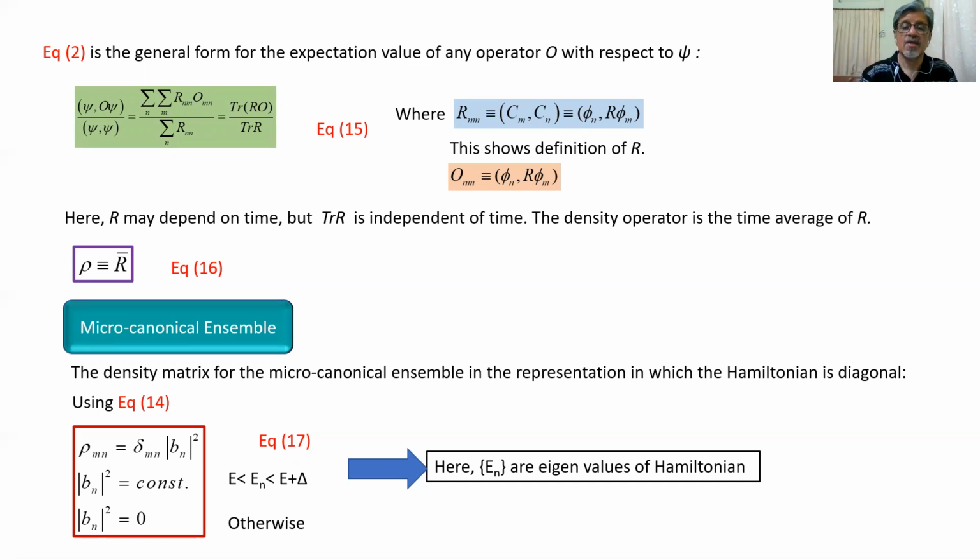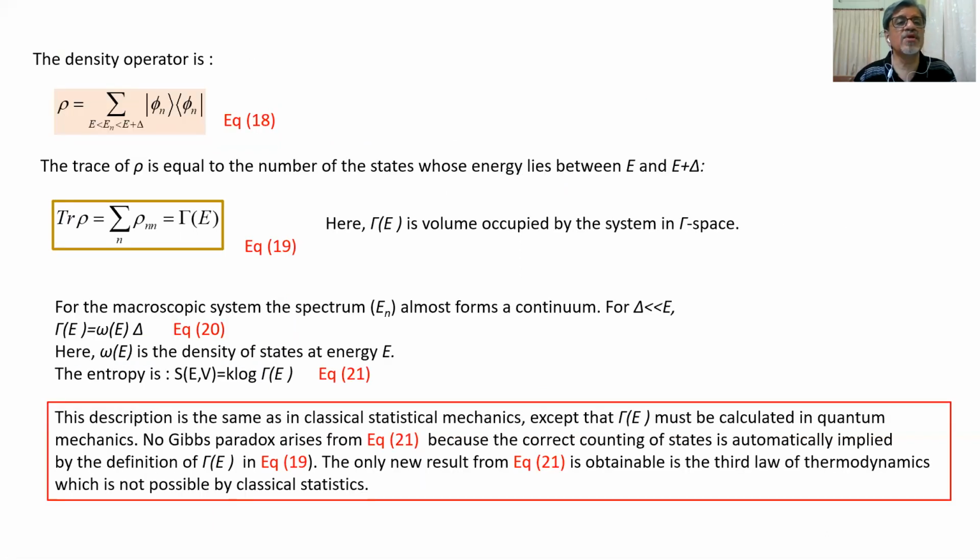So the Hamiltonian is composed in matrix form. The density operator is rho. It is summation within the limit E less than En less than E plus delta, of ket phi n bra phi n, and that is represented by equation number 18. So the trace of rho is equal to the number of states whose energy lies between E and E plus delta. So trace of rho indicates the number of energy states which have an energy value between E and E plus delta.